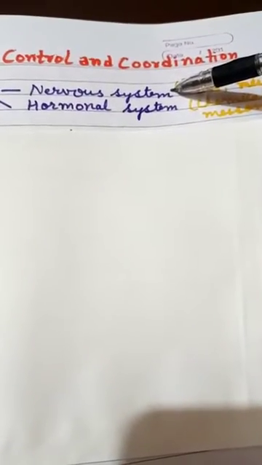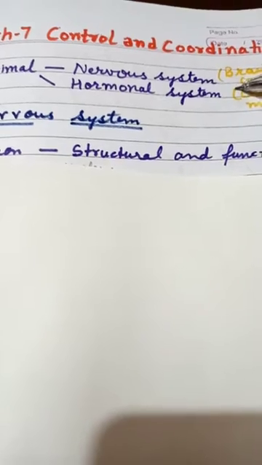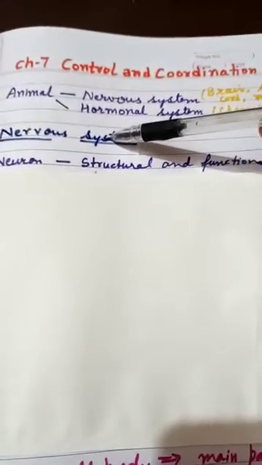Today we will start with the nervous system in human beings. We have learnt that the nervous system is made up of the brain, spinal cord and one more thing, the neuron. So we will start with the neuron. The neuron is the structural and functional unit of the nervous system. Why is the neuron known as the structural and functional unit?